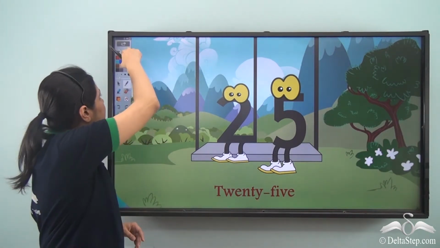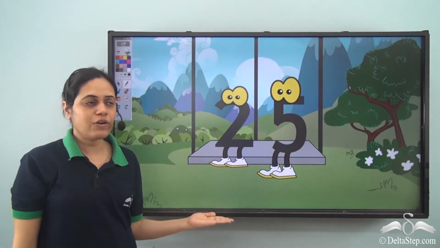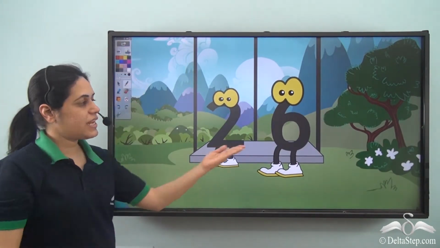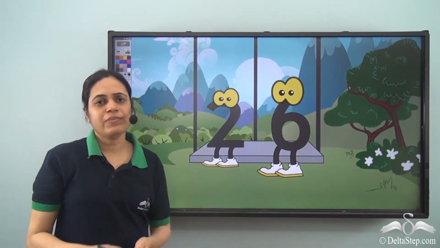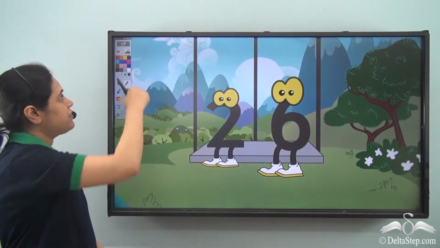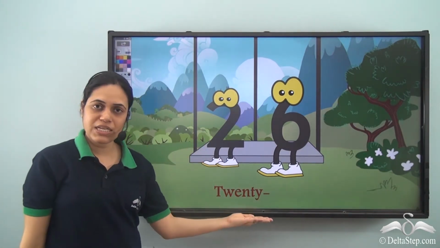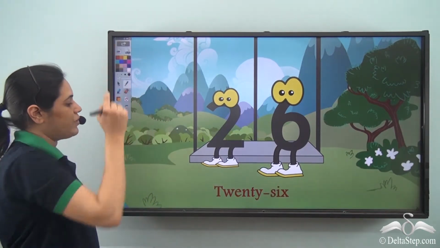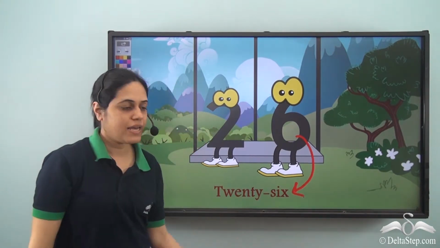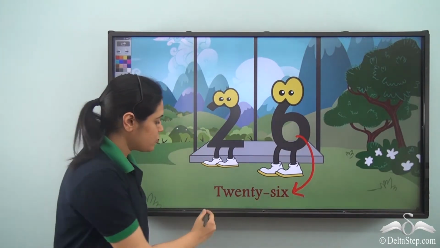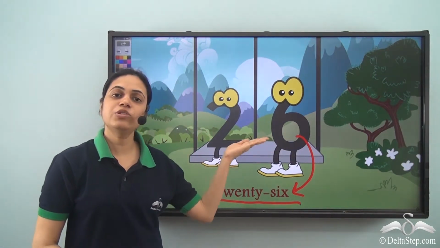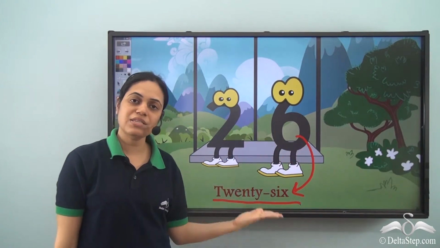And then 5 gets down because his turn is over, and 6 gets on the swing to give us the next number, 26. And what is the number name? You must have guessed it by now. We have the first part of the number name as 20 and the second part as SIX because of this 6. So the number name is 26, and this is the number 26.